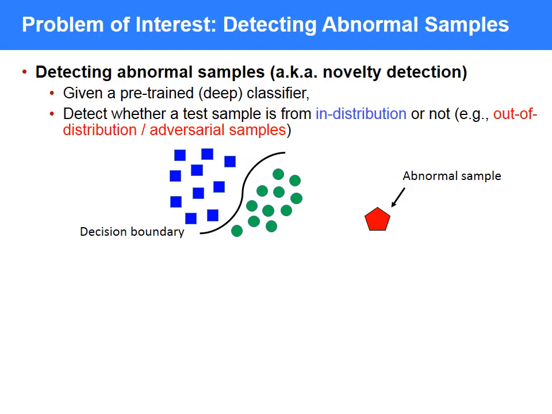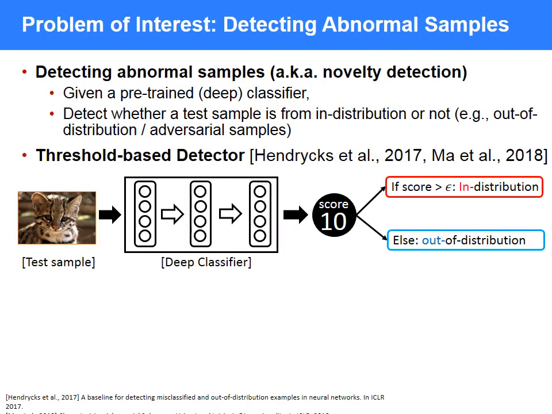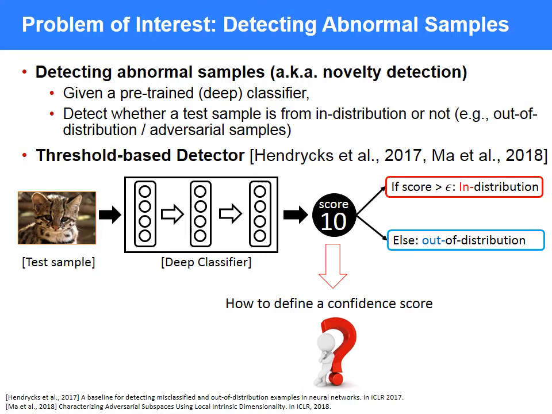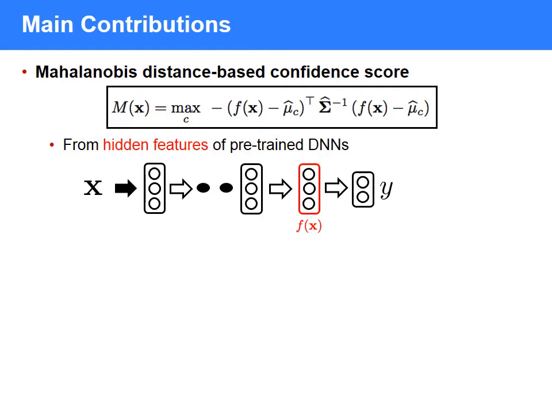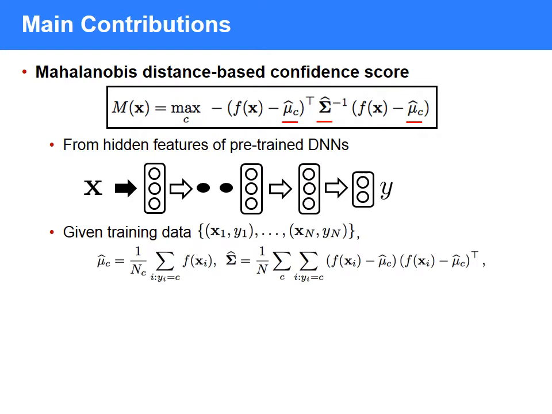in machine learning. To solve this problem, one can consider a threshold-based detector, which measures some confidence score from the deep neural classifier. Here is the main challenge: how to define a confidence score to detect abnormal samples very effectively. In this paper, we propose a Mahalanobis distance-based confidence score on the hidden feature space of the deep neural classifier.